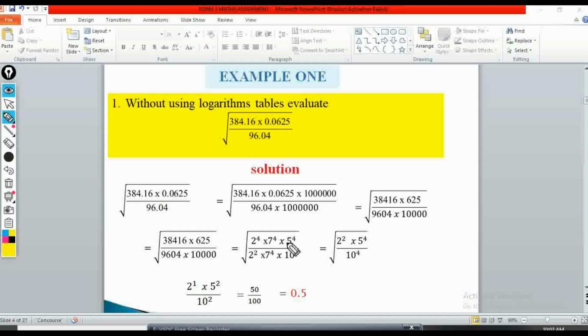So if you're supposed to get their square root here, we'll only pick half of the powers. Half of the power of 2 is 2, so here we are going to have 2 raised to power 2. Half of the power of 7 is 7 raised to power 2, then half of the power of 4 here is still 5 raised to power 2.